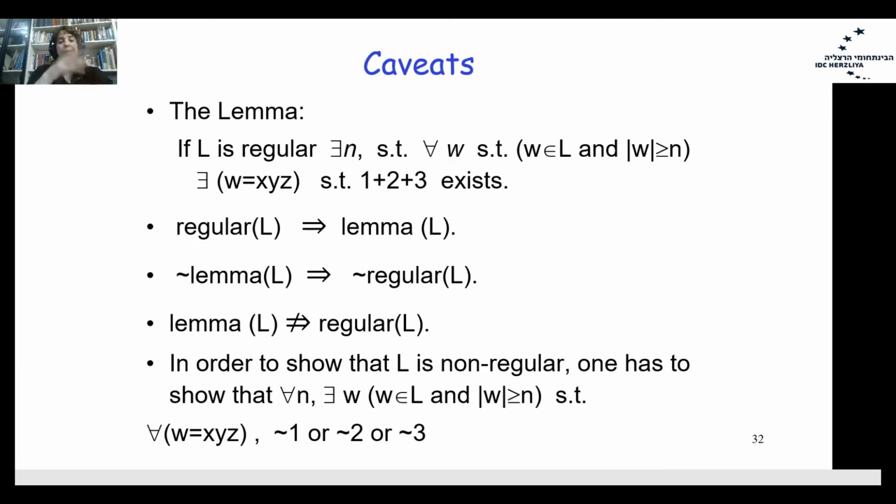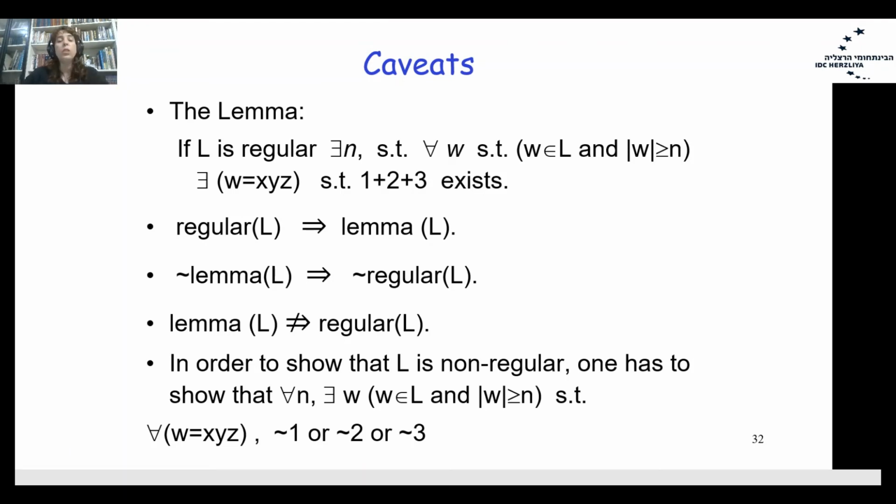If we prove that the lemma does not work, we have proved that the language is non-regular. But if the lemma works for some language, it doesn't mean that the language is regular. The language still can be non-regular. To show that the language is regular, you have to build a finite state automaton, deterministic or non-deterministic, or a regular expression.